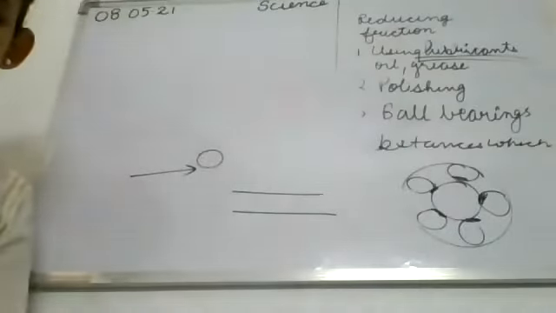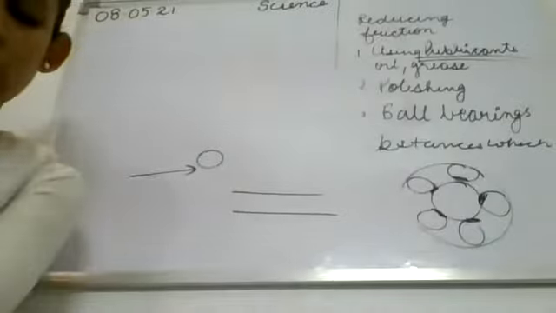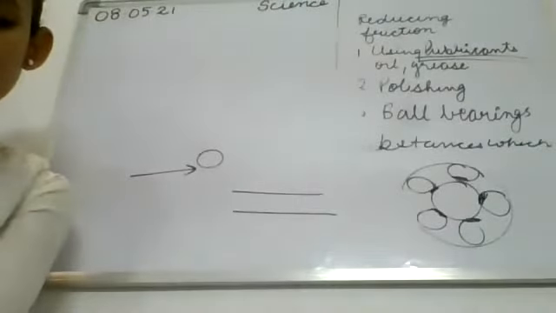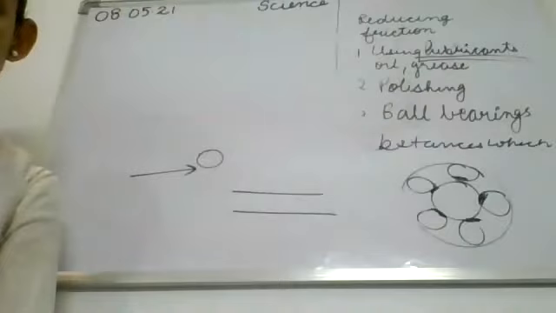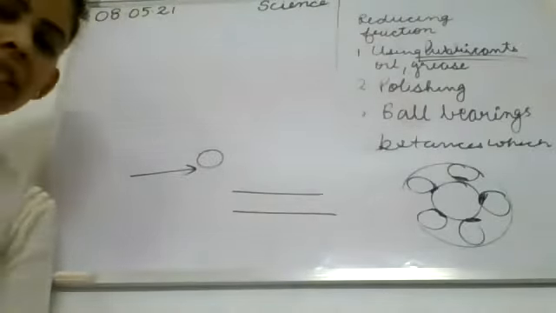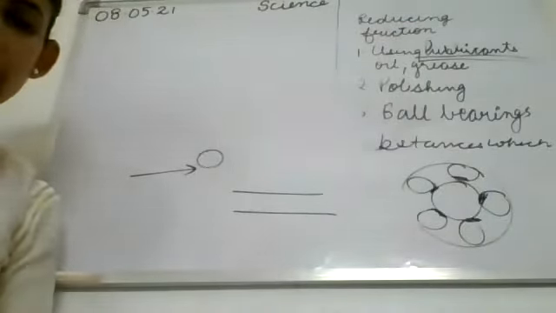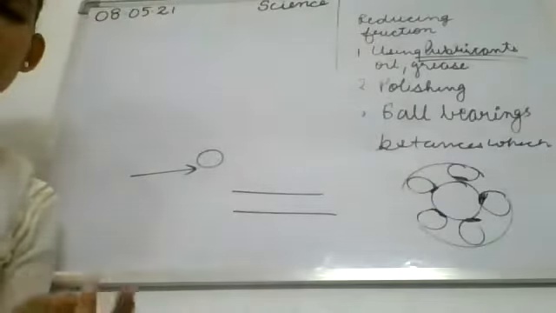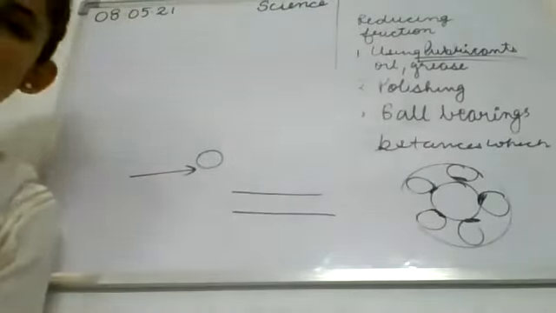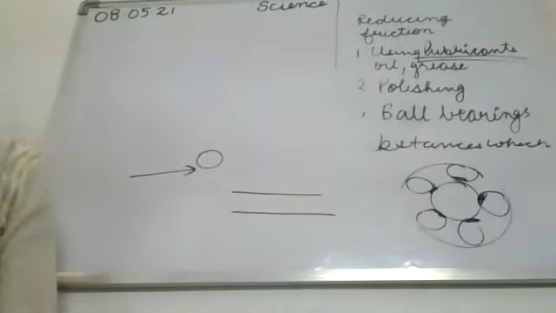Next, please underline the paragraph below figure 12.12. When oil and grease or graphite is applied between the moving parts of a machine, a thin layer is formed. Graphite is a form of carbon, and you will study it in the next class. You all know what oil and grease are.